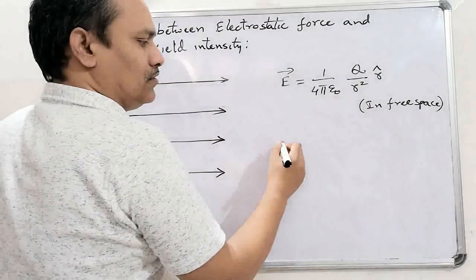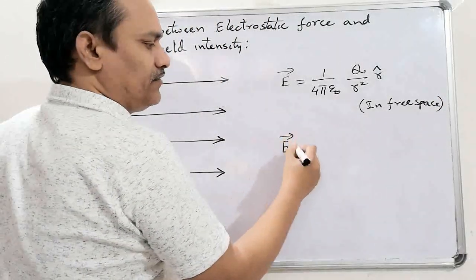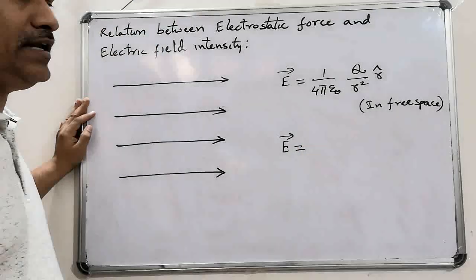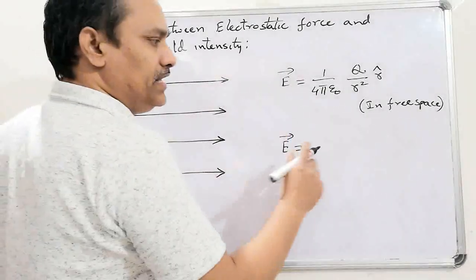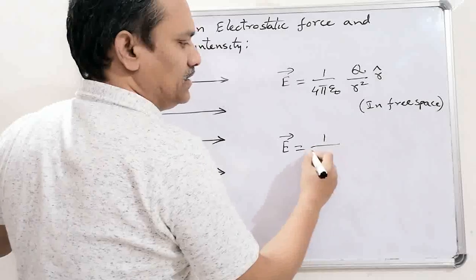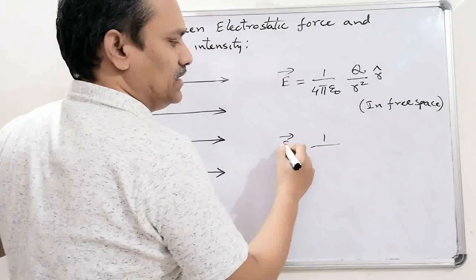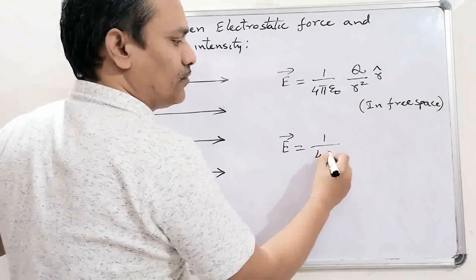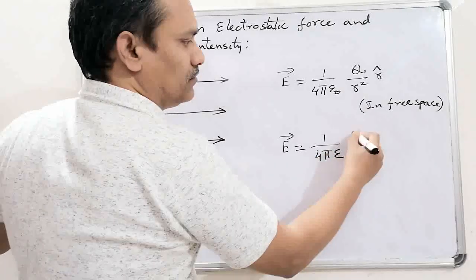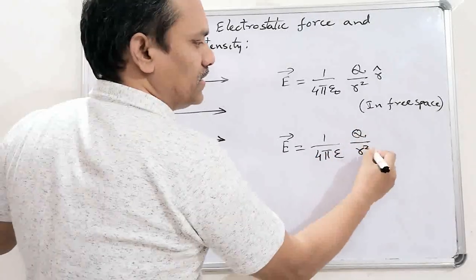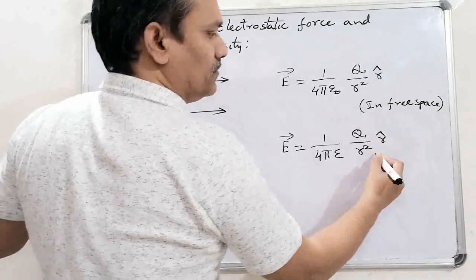Suppose we need to find the electric field intensity at a point in a medium, then we get the formula as E bar is equal to 1 by 4 pi epsilon capital Q by r square into r cap.